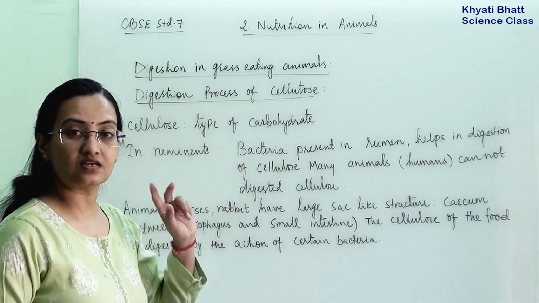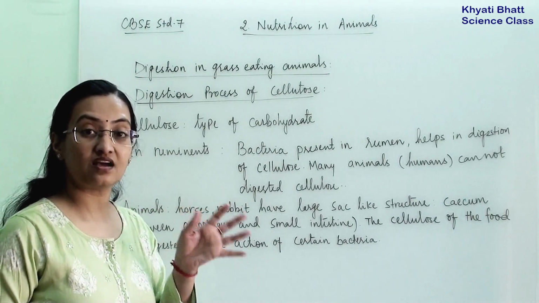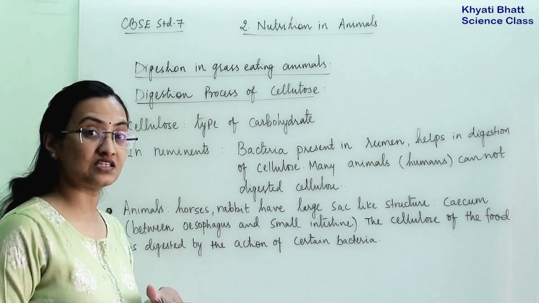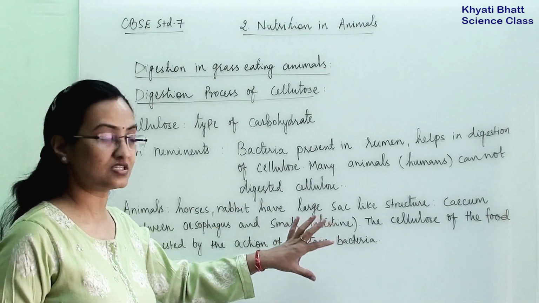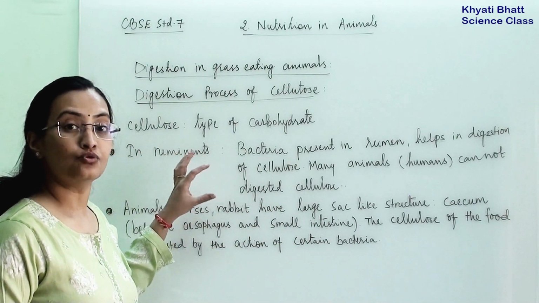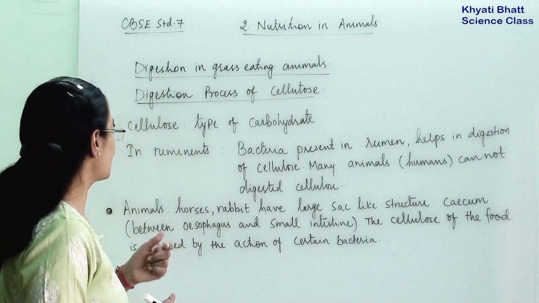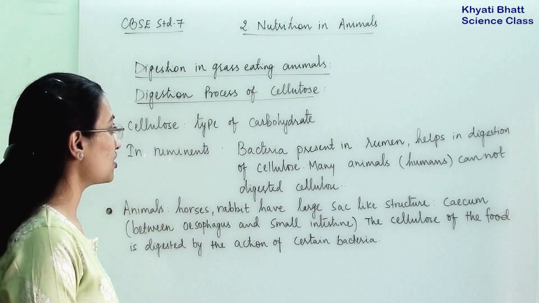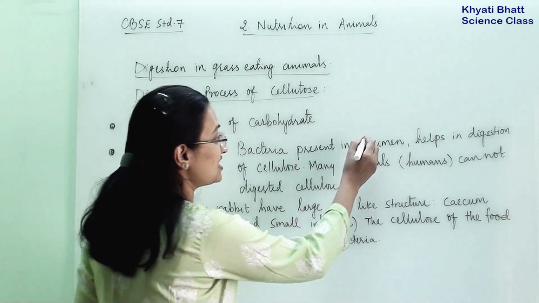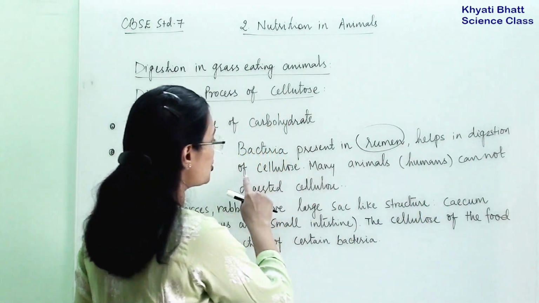Now how does cellulose digestion happen in ruminants and other grass eating animals? Under ruminants we are considering only 2 animals, cows and buffaloes. Other grass eating animals like horses and rabbits have a different digestion process. First let us see how ruminants digest cellulose. Cellulose is a type of carbohydrate. In ruminants, bacteria present in the rumen help in the digestion of cellulose.